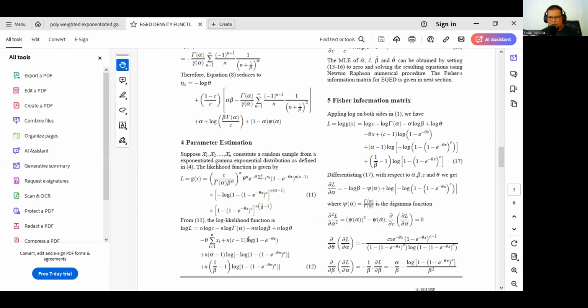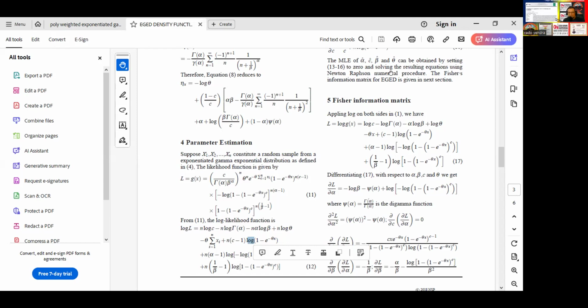Maybe the author forgot to put the summation in the log likelihood. So I suggest that when you read a research article, you must be careful to understand it. By using the two research articles, we will produce the R programming code.